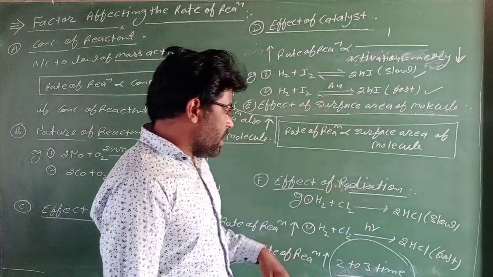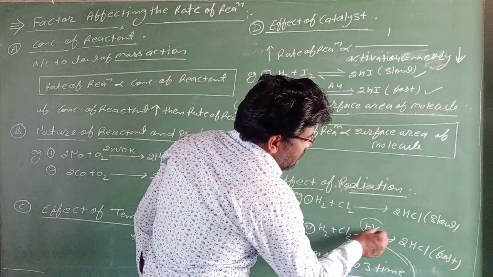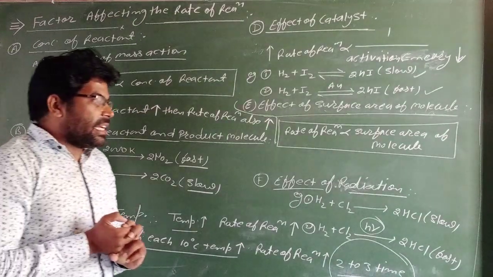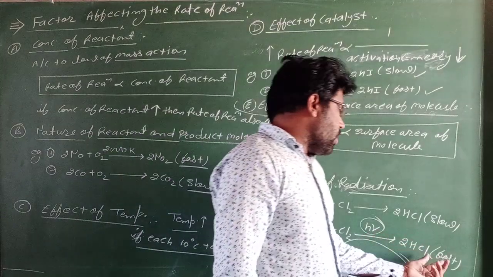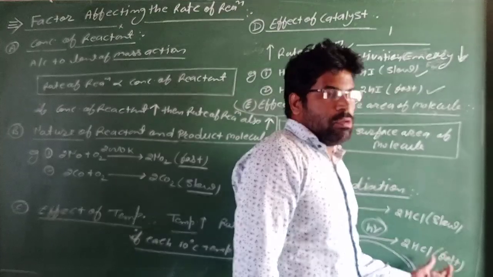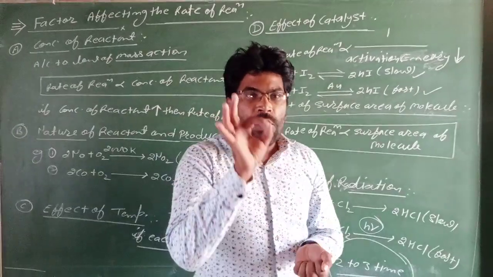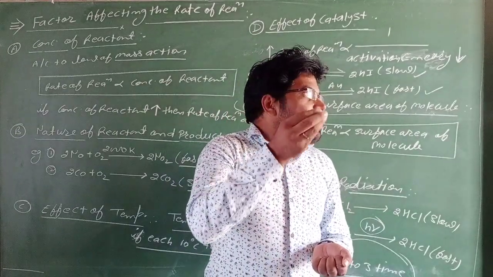Means such chemical reactions which complete in the presence of ultraviolet light have more rate of reaction compared to such chemical reactions which complete in the darkness.